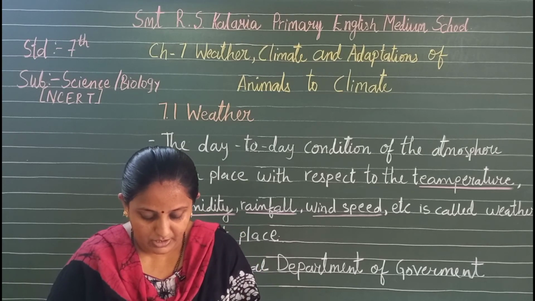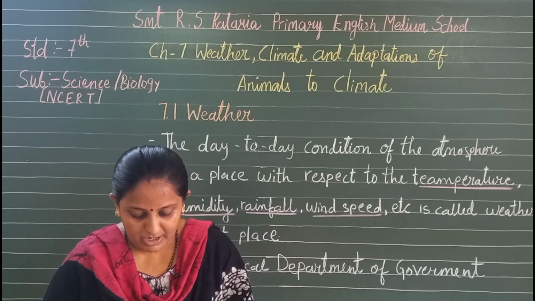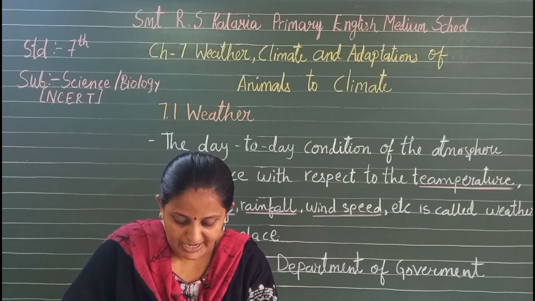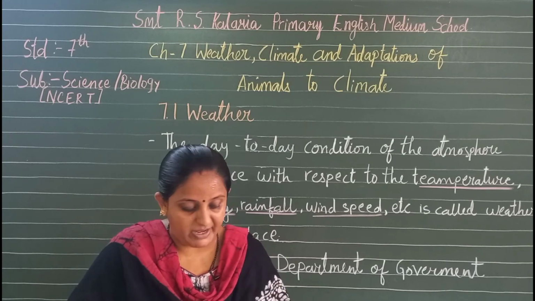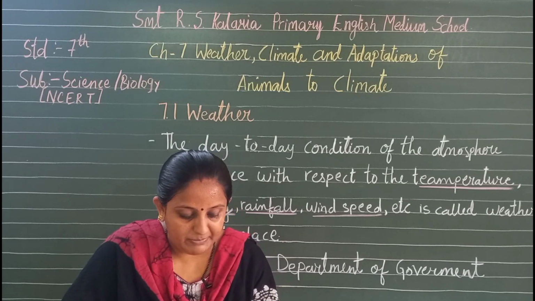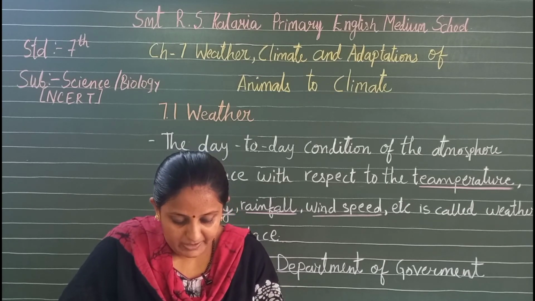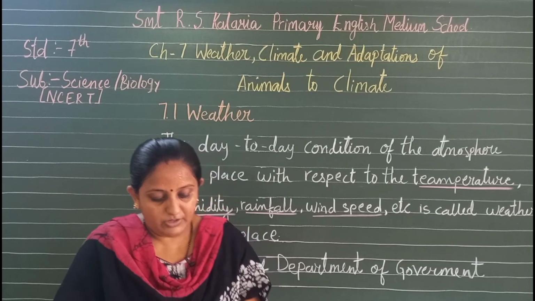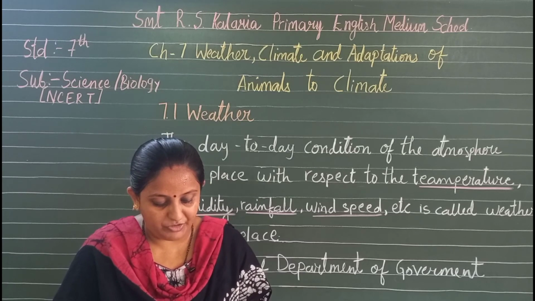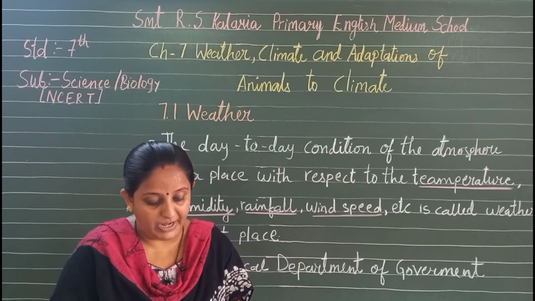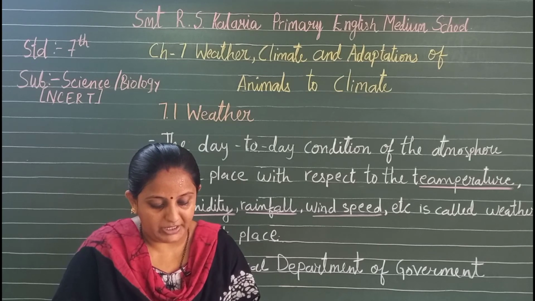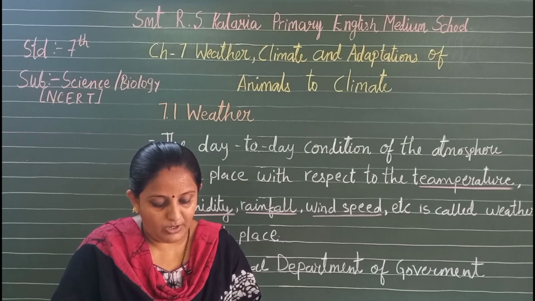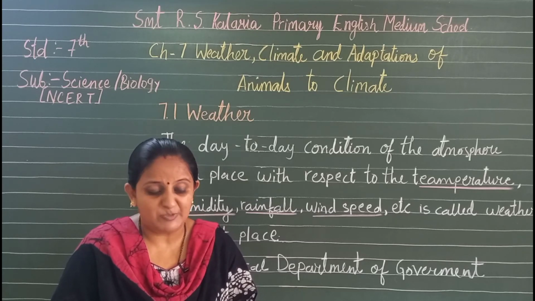Now you can see in the book a graph is given of the maximum temperature recorded from 3rd August 2006 to 9th August 2006 at Shillong, Meghalaya. You will see some variations in the temperature. It falls from 26 to 23, then rises on the 5th to 25. On the 6th it again falls to 22, rises to 25 on the 7th, and again falls and rises to 23 and 24 respectively.